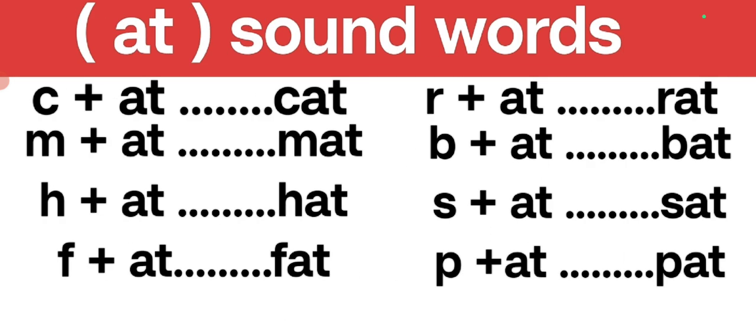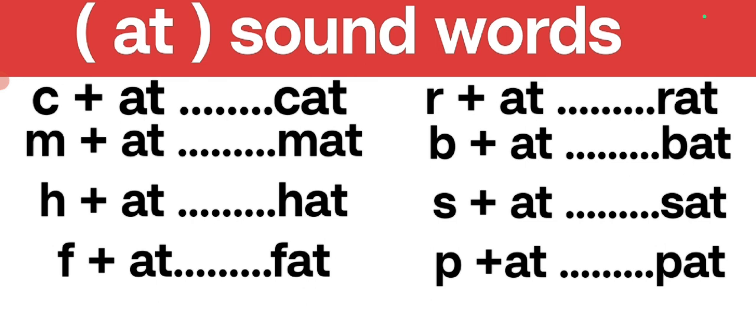Now we'll do at sound words. A and T together is at. Let us see some words having at sound. K, at, cat. M, at, mat.